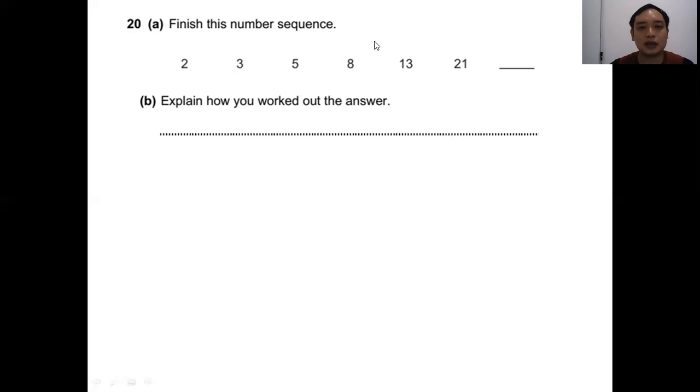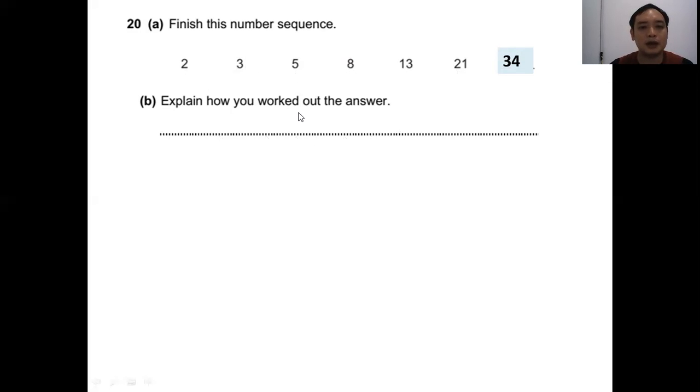And then if you don't check, you thought that it is plus 4, plus 5, but actually it's not working, because 8 plus 4 is 12. So the rule will be 2 + 3 = 5, 3 + 5 = 8, 5 + 8 = 13, 8 + 13 = 21, 13 + 21 = 34.